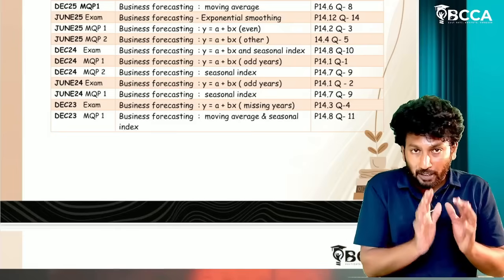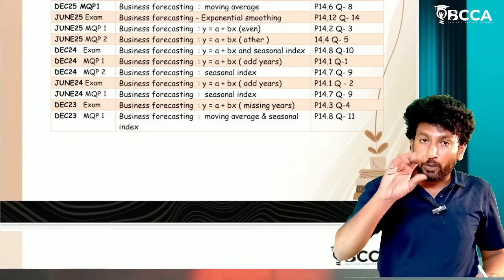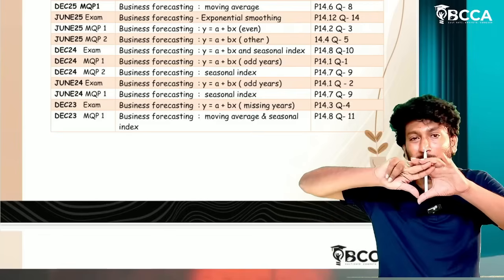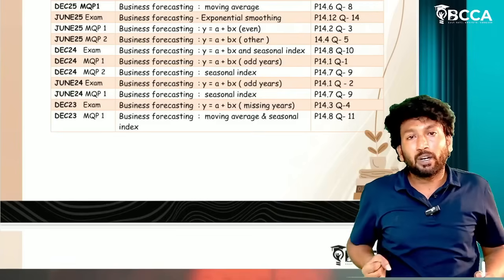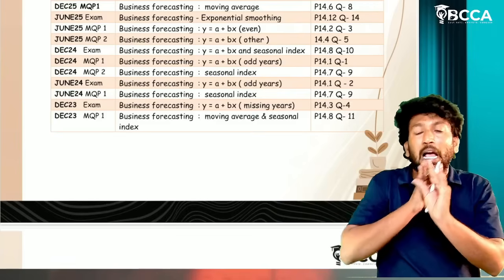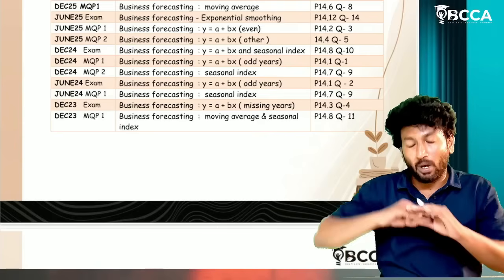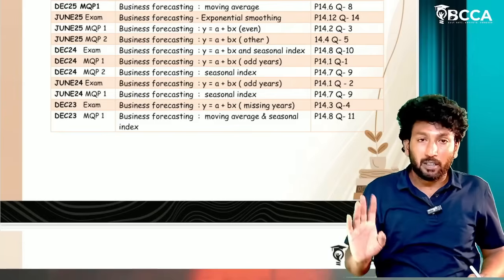Whatever 5 questions you are selecting, out of those 5 questions, for 3 questions chapters, perfectly prepare and practice those questions. For 2 questions chapters, at least prepare and practice on an average. Even on an average, you can get 44 marks,